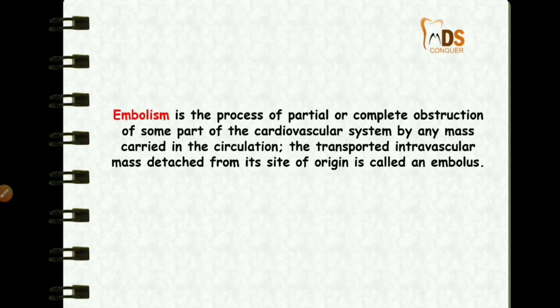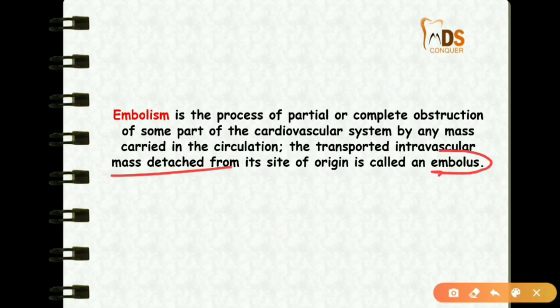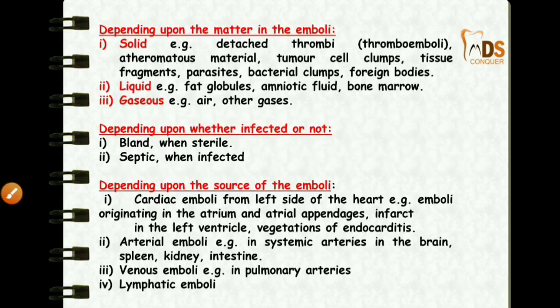So we'll see about embolism in this video. The definition of embolism is a process which may cause a partial or a complete obstruction. This obstruction can be seen in the cardiovascular system, and it is because of a mass which is carried into the circulation. The mass which is detached from the site of its origin is called an embolus, and the process of partial or complete obstruction is called an embolism.